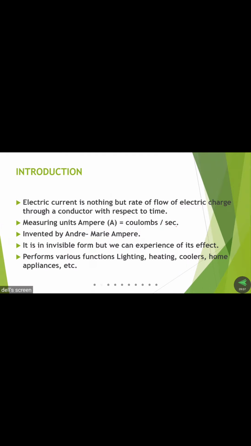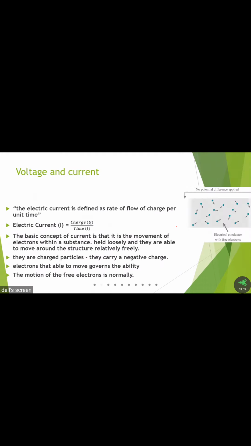Then after, we discussed what is the current and what is the voltage. First we discuss the definition of current. The definition of current is the rate of flow of charges per unit time. Another simple definition: the flow of electrons or charges is called current. The formula is I equals charge per time.